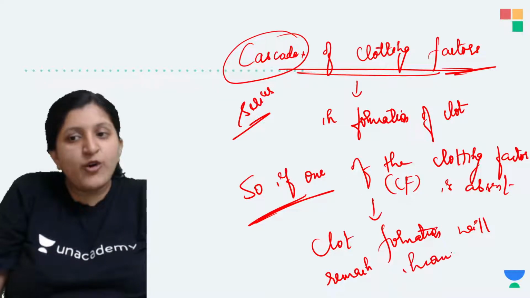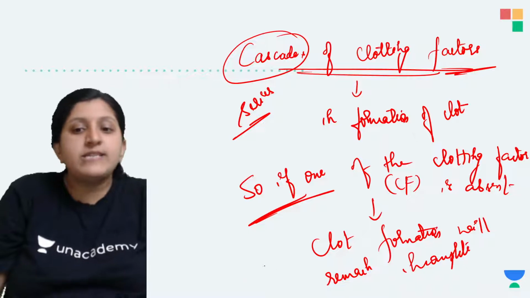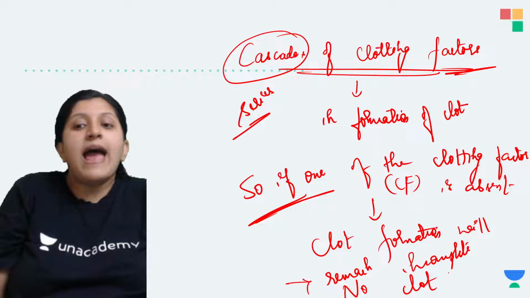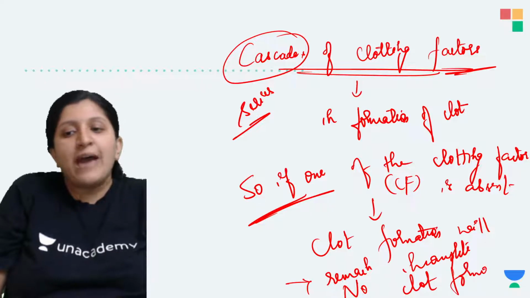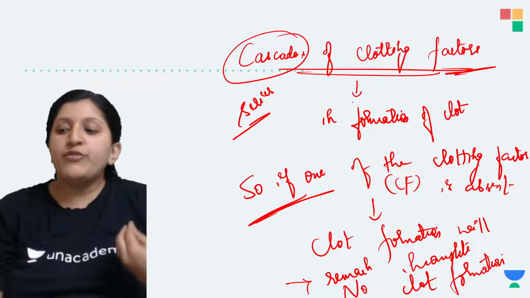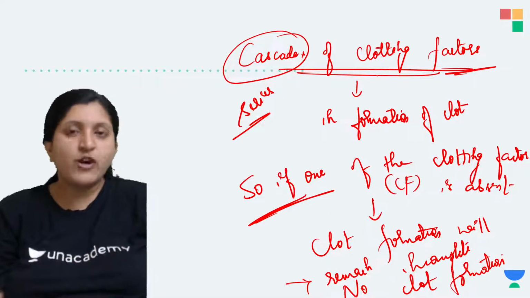What is the meaning of that? There is no clot formation, and that is because of the absence of one of the genes coding for a clotting factor.